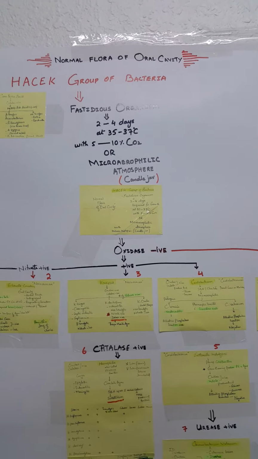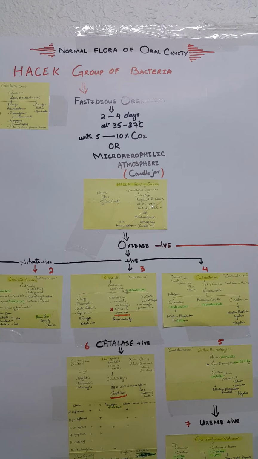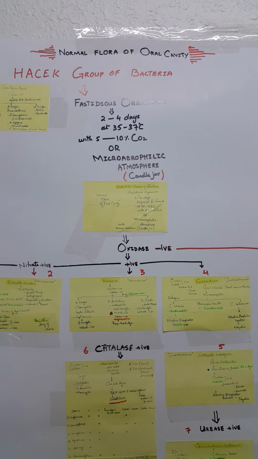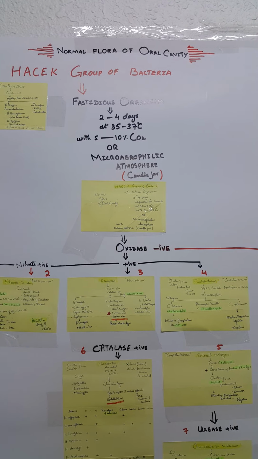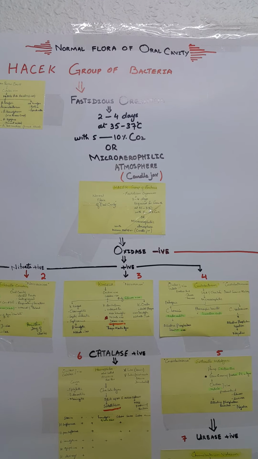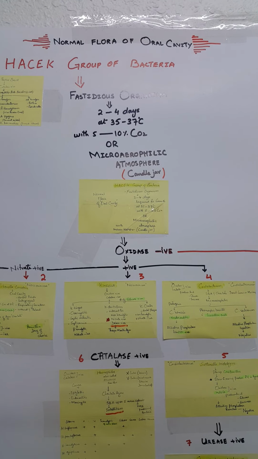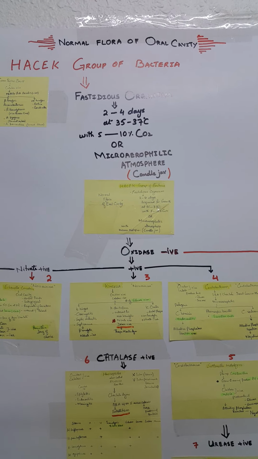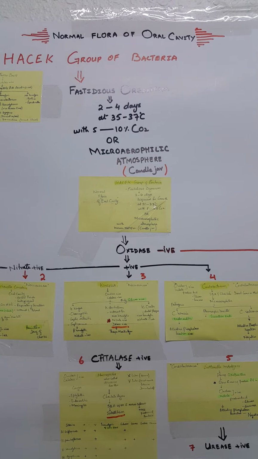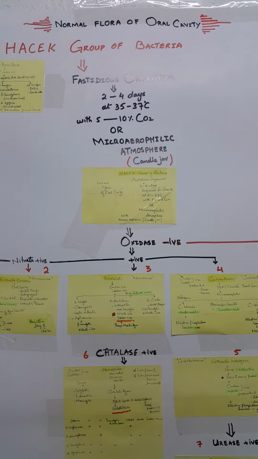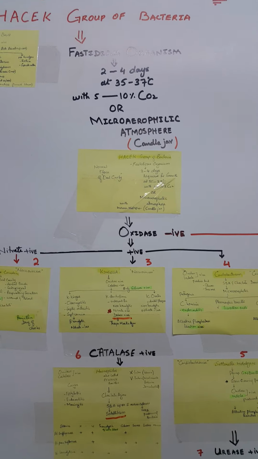Another group of bacteria which is very important, that is a normal flora of the oral cavity, is called the HACEK group. The HACEK group is a fastidious organism group, and needs 2 to 4 days at 35 to 37 degrees centigrade with 5 to 10% carbon dioxide or microaerophilic condition. A candle jar is very important because the candle jar provides the moisture.